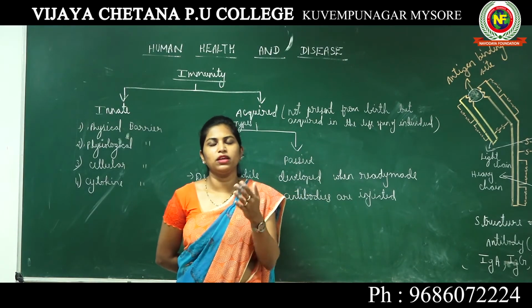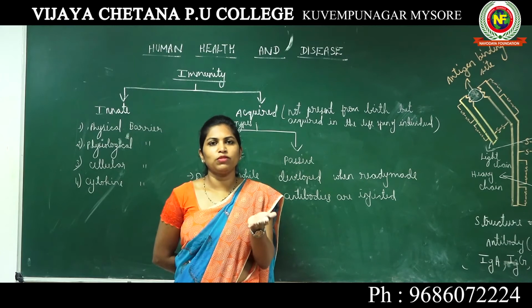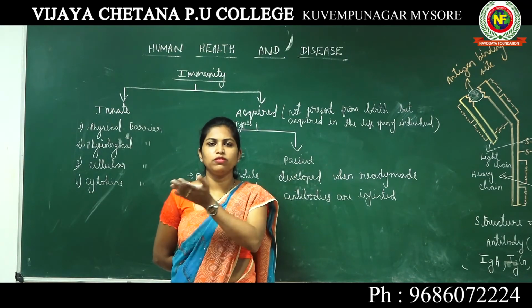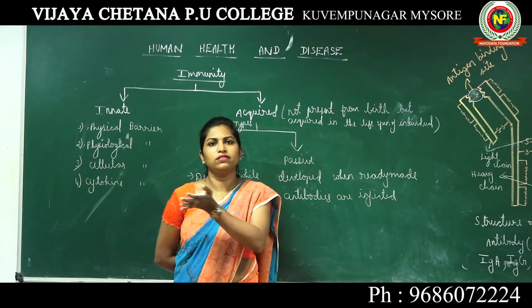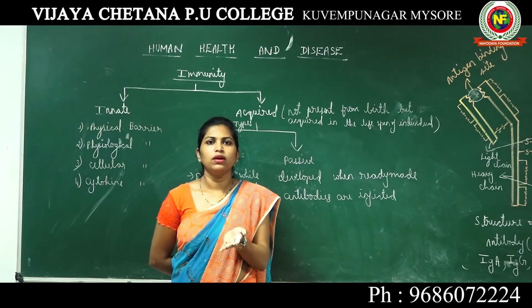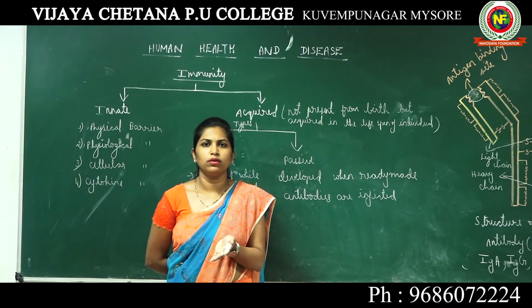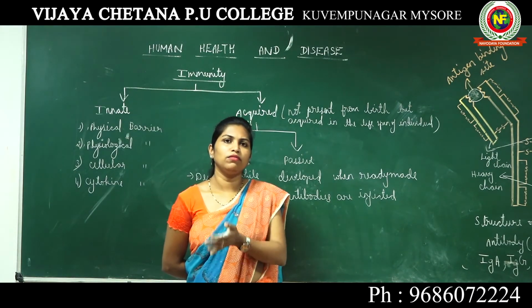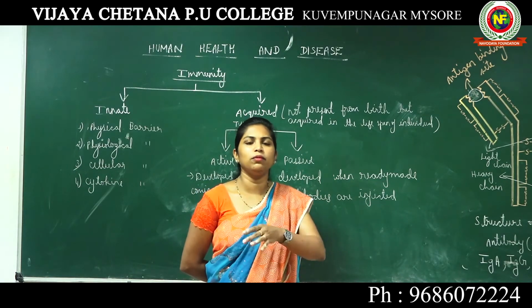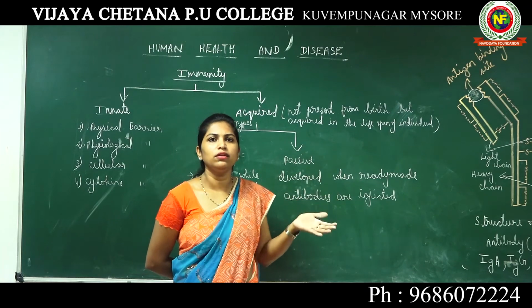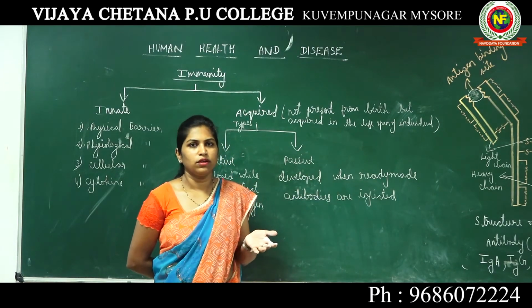When the child has been given polio vaccine, even if the child encounters an attack from the polio virus in the child's life, definitely he or she is not going to develop polio. Okay, he or she will never develop polio because they have already taken vaccination against it.